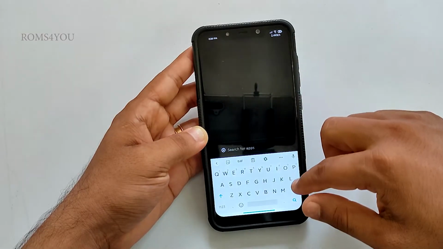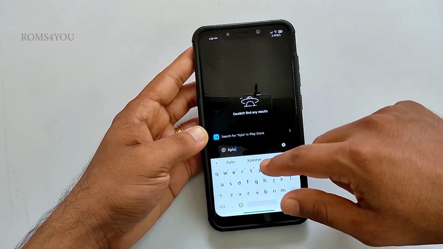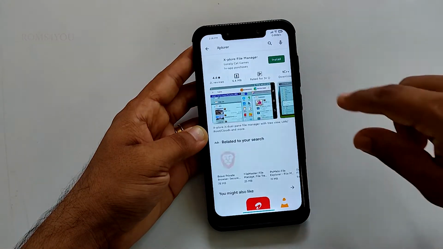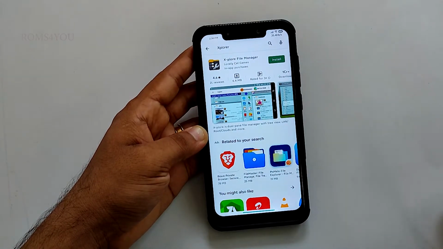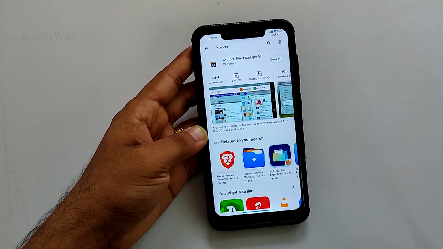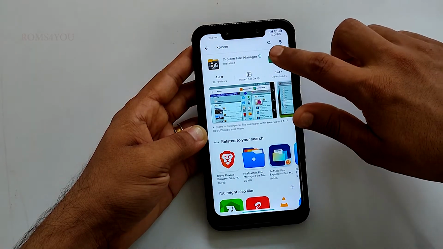To begin with, you need to have PUBG already installed in your phone, or you can use your friend's phone for this purpose. Whichever phone you are using, you need to install two applications from Play Store. First is Explorer and second one is APK Extractor. Now download and install Explorer from Play Store.